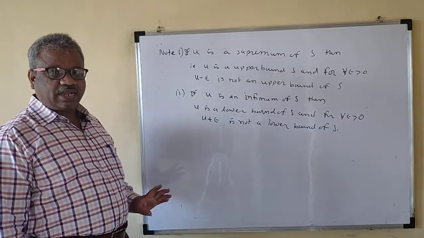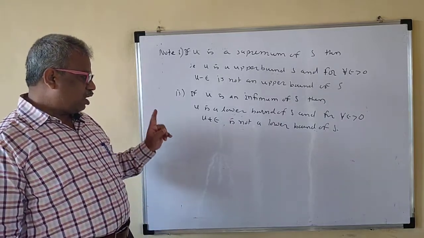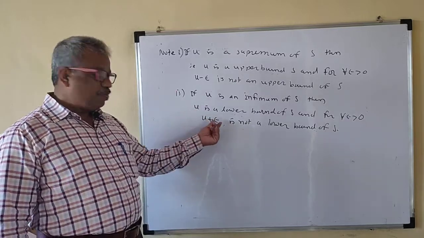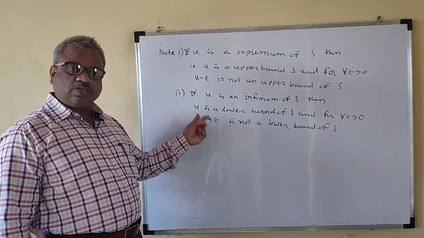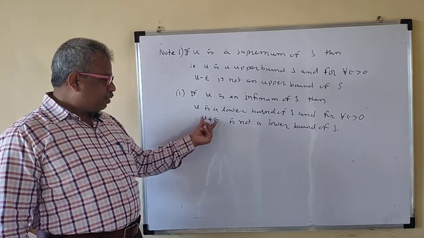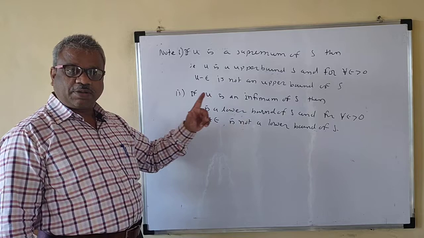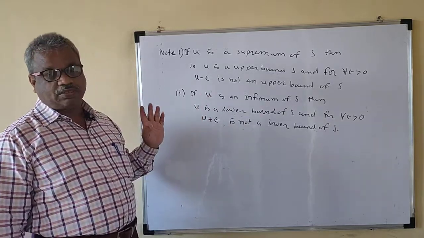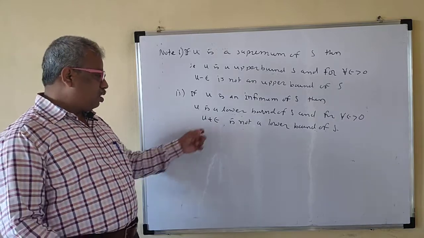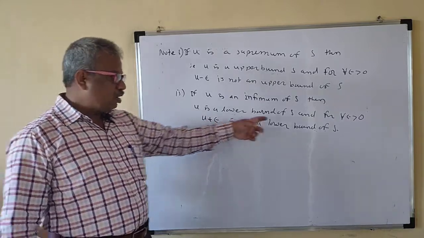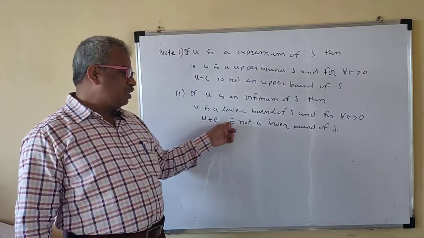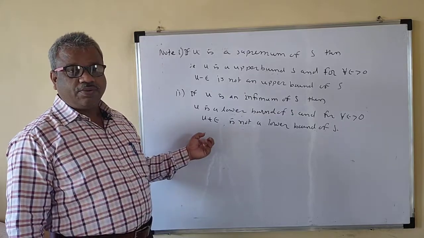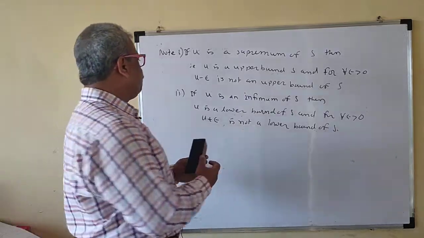That means you are saying that no number greater than u. Now u plus epsilon is greater than u, right? Because epsilon is positive here. So u plus epsilon is greater than u, and it is not a lower bound of S. That means no number greater than u is a lower bound of S. So this is the meaning of the infimum in other language. For all epsilon greater than 0, u plus epsilon is not a lower bound of S, which means no number greater than u is a lower bound of S. Okay.